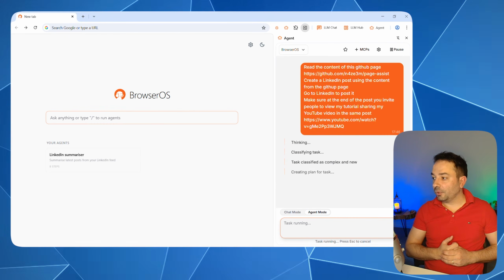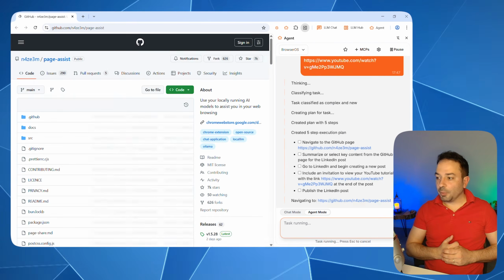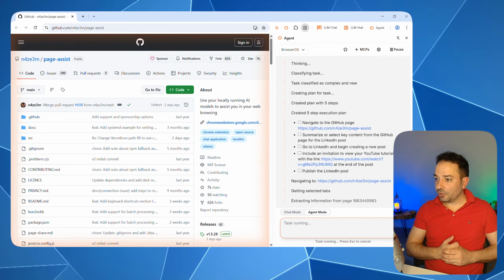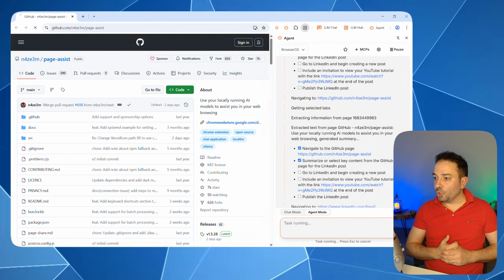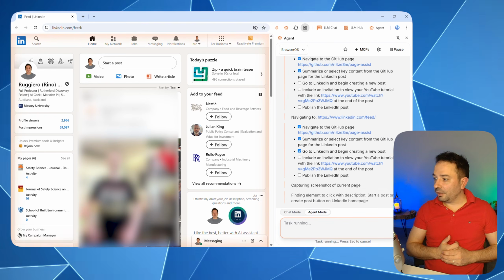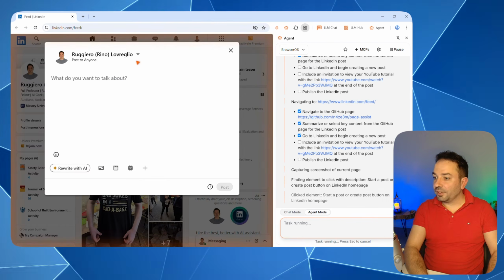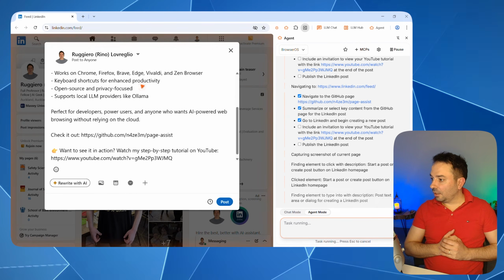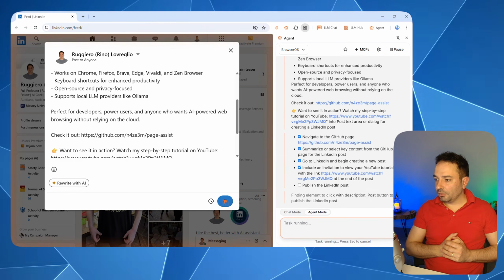Let's go and have a look at what the agent is capable of. You can see that it has already opened the right page of Page Assist, basically the repository of this beautiful tool. It's just a plugin for Google. And now it's going back to my LinkedIn, and let's see if it's capable of writing an article. You can see that it has already selected the post, and it has already created a nice text, probably overusing emoji. I don't really like them.